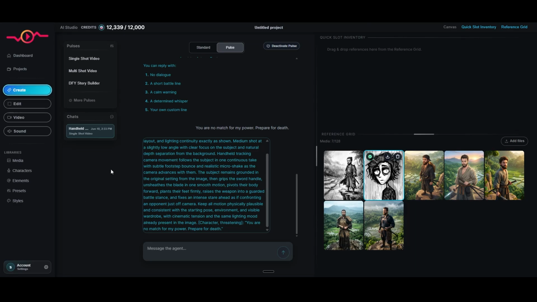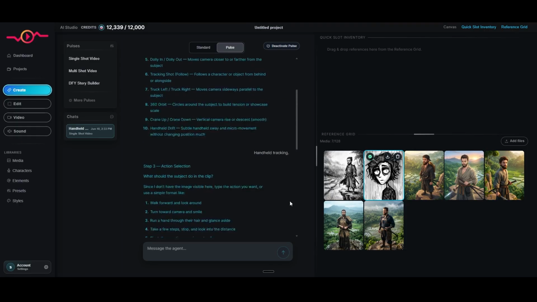So when it comes to lip sync, there are a ton of different ways to do it, but here I'm going to show you the top 3 most popular methods. The first method is to simply write whatever you want the character to say directly into your prompt. So here I have a video prompt, and right here at the end, the character is going to say, "You are no match for my power, prepare for death." Now, of course, I could change this to make it say whatever I want it to.